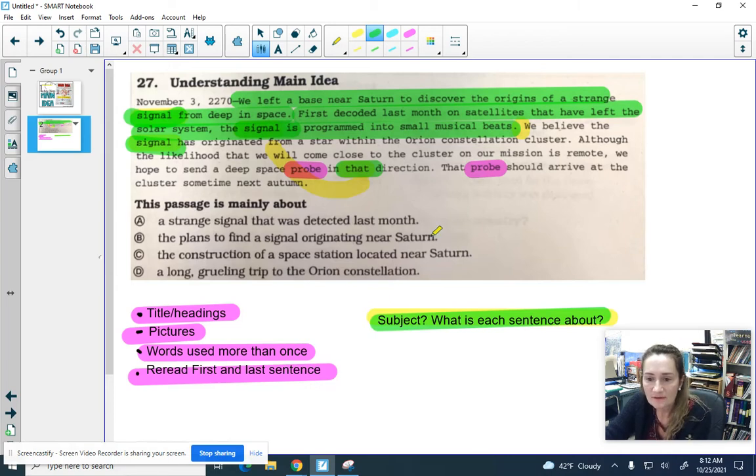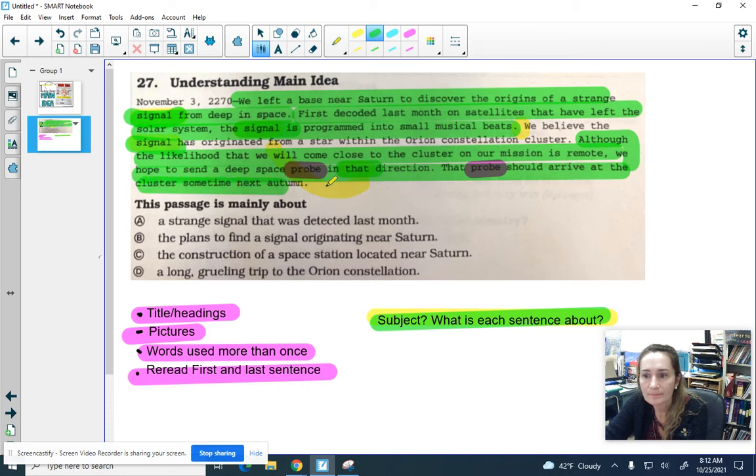The plans to find a signal originating near Saturn, that's a couple sentences too. That's the second part of that. The construction of a space station located near Saturn, that's not about that at all. A long grueling trip to the Orion constellation, it's not about that at all either. There's only 1 sentence about that. So that brings me to A, a strange signal that was detected last month, or B, the plans to find a signal originating near Saturn.